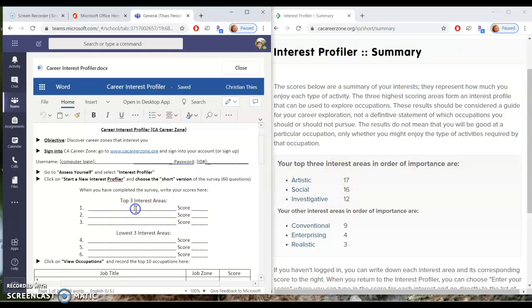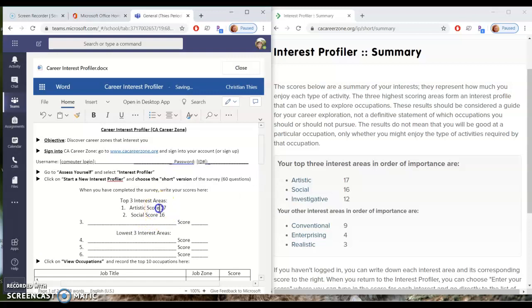So since I can actually go back and edit this, I'm going to highlight this whole thing and say my first score is artistic, and I got a score of 17. My second score is social, and I got a score of 16.